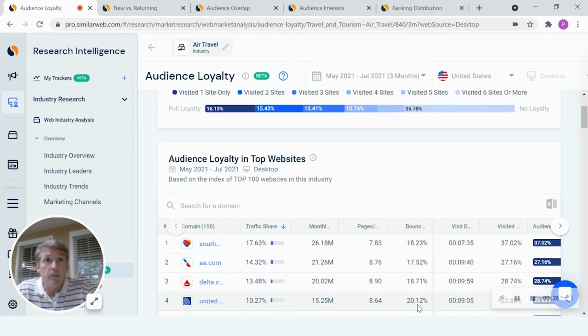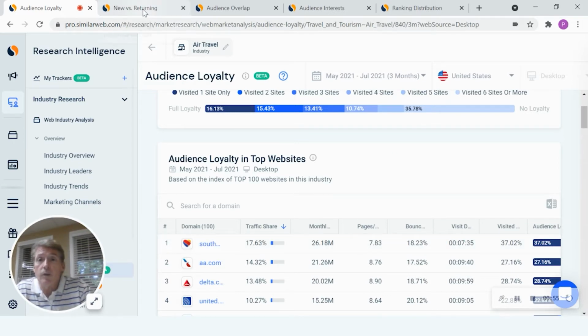By looking at multiple sites at once, we can quickly note the percent of consumers who visit multiple sites in a given industry. When we look at the airline industry, we can see about 16% of visitors only visit one site. But it's interesting to observe that about 37% of Southwest visitors are only visiting that site, compared to 27% of American Airlines visitors. So we're seeing some pretty high loyalty factors within those airline contenders.